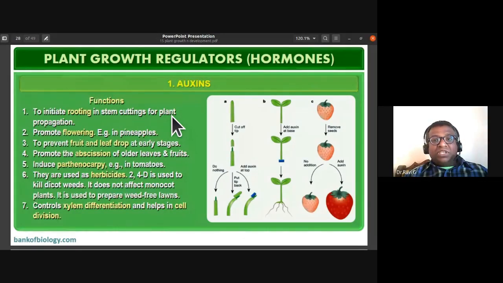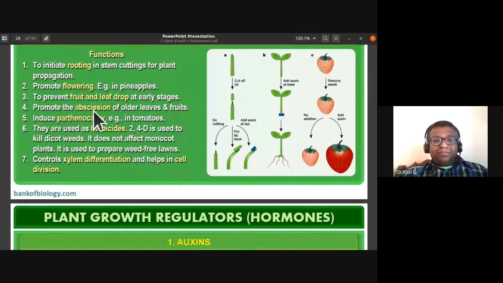But auxins, by their absence, promote the abscission of older leaves and fruits. Whenever the auxins are absent, the abscission of older leaves and fruits takes place.